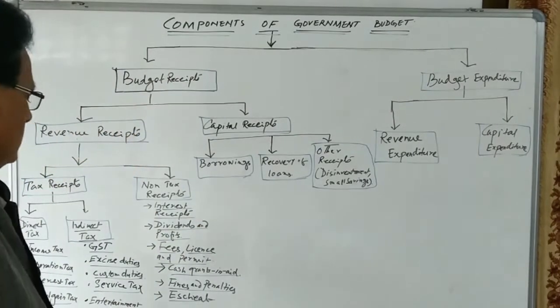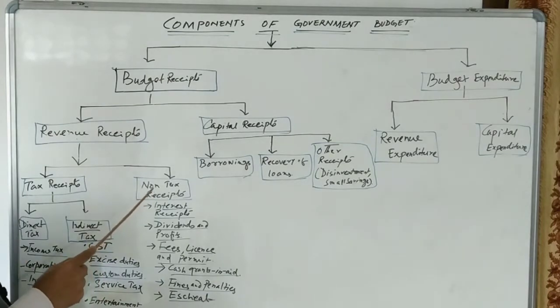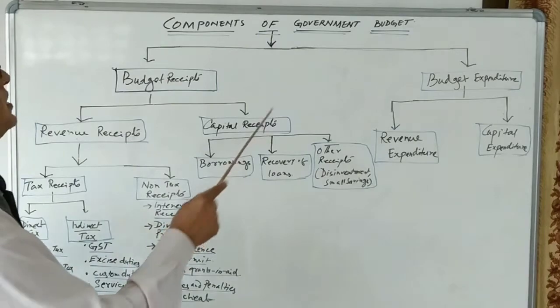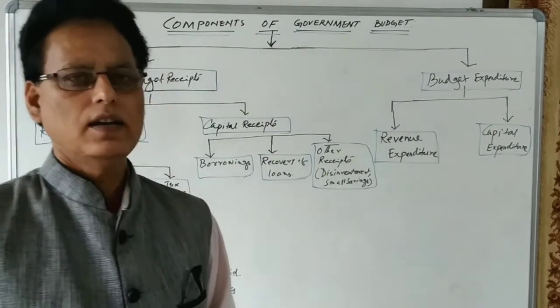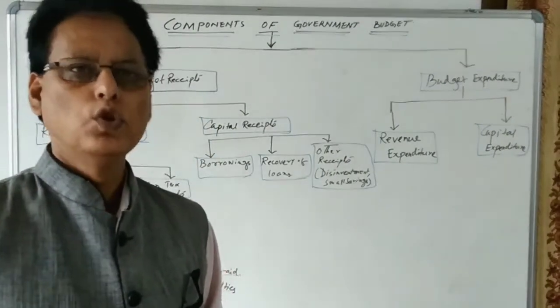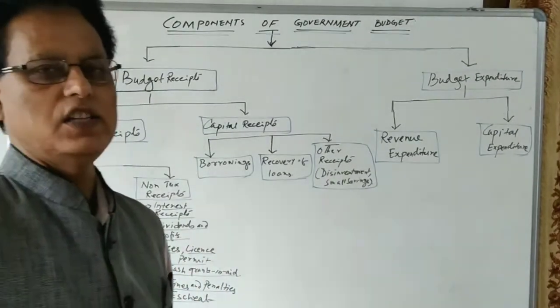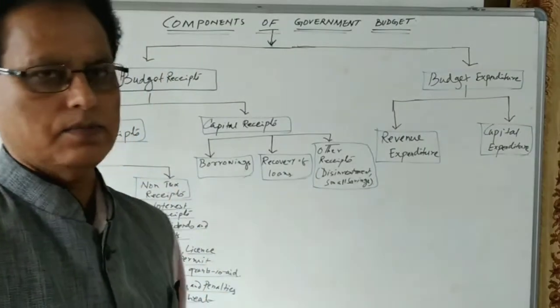So that estate is also one of the income or the receipt of the government. So non-tax receipt. Next one is capital receipt. Let us see capital receipt. Capital receipts are the estimated receipts of the government during a financial year which affect the asset and liability status of the government.